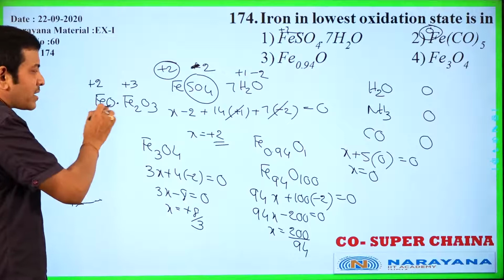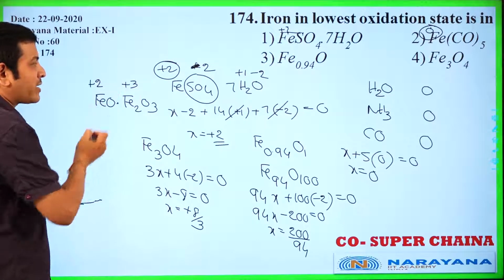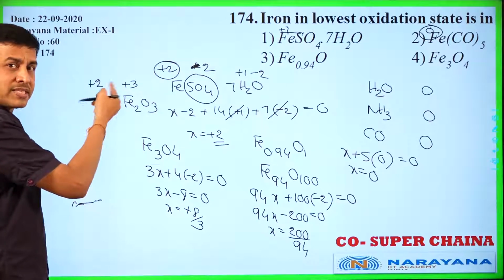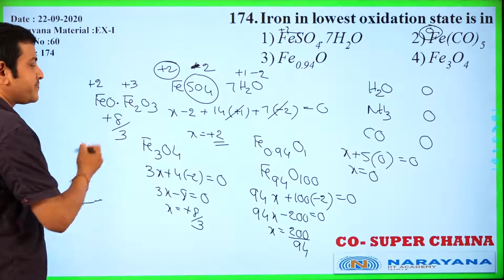Now how many iron atoms are here? 3. One is plus 2 and 2 irons plus 3, then plus 3 plus 3 plus 2, plus 8 by 3 irons, plus 8 by 3.